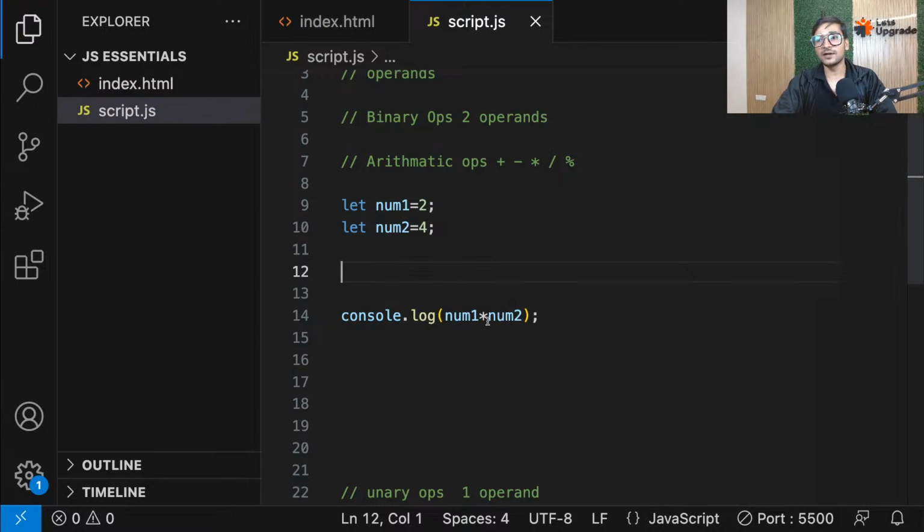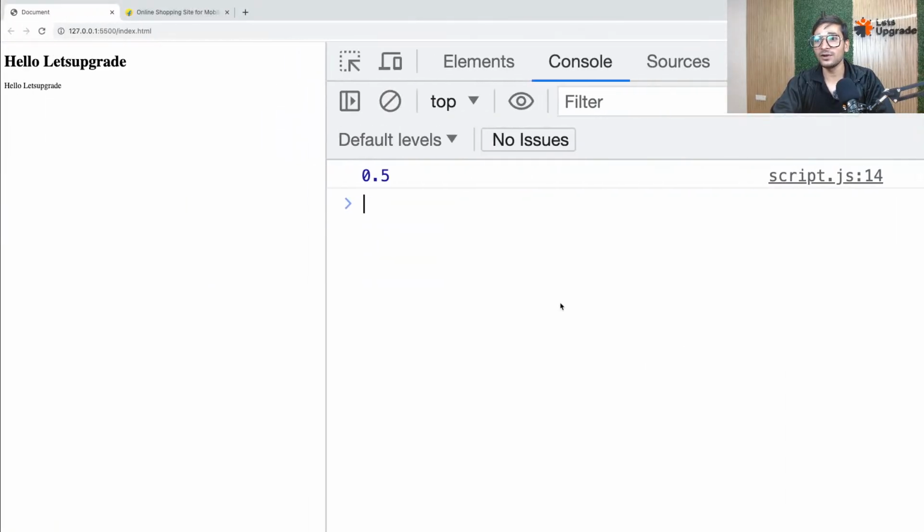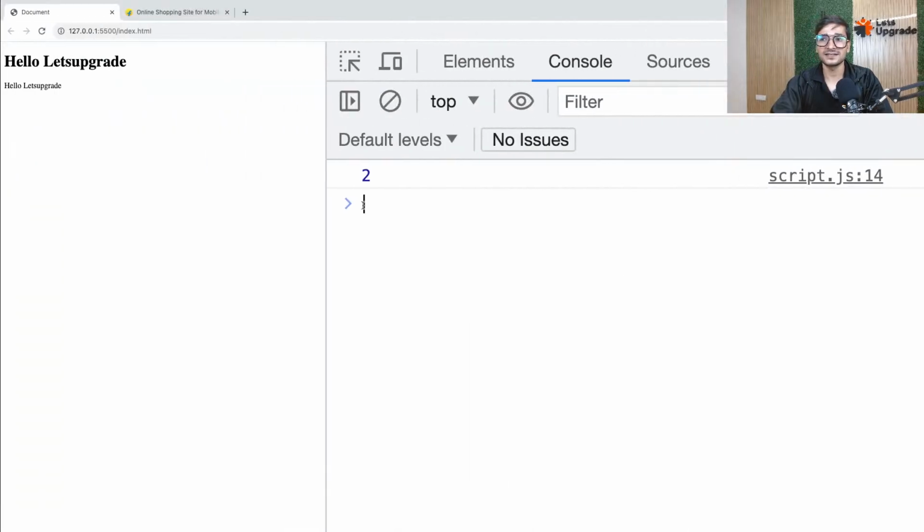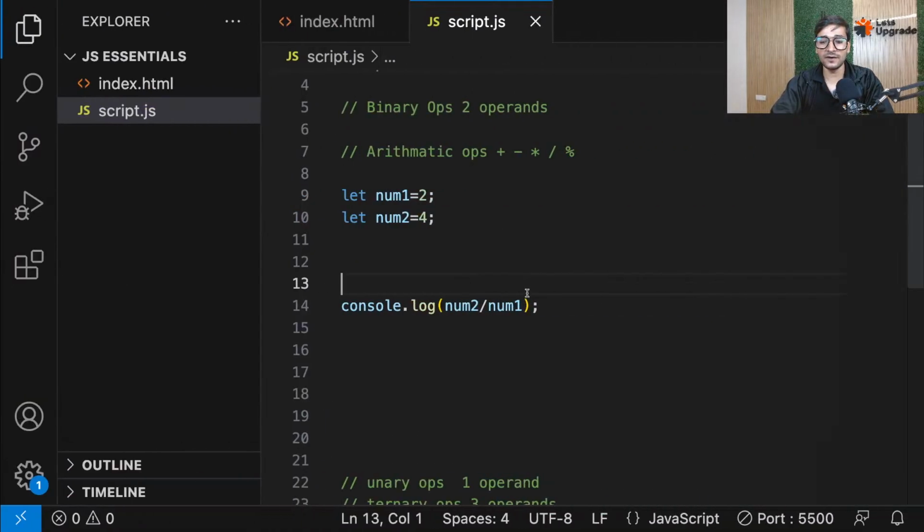Same, guys, you have something called a slash, which is basically used for division. If I do num1 slash num2, that is 2 divided by 8. Sorry, 8 divided by 2. If you check it out, you'll get 0.5. Actually, you're doing 2 divided by 4. Now, if you write num2 divided by num1, you'll understand. Now you're doing 4 divided by 2. That will be 2, right? Hopefully. Yes, 2. Is that clear, everyone?